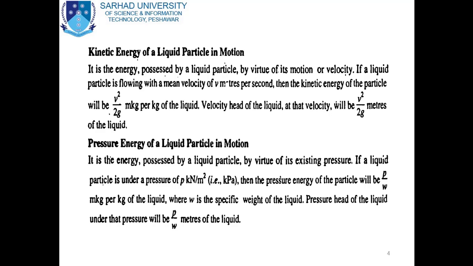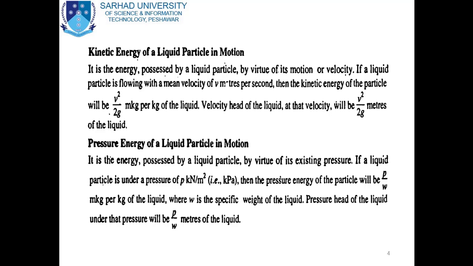The other type is the pressure energy of a liquid particle in motion. It is the energy possessed by the liquid particle by virtue of its existing pressure. So the energy possessed by virtue of the pressure is known as the pressure energy.